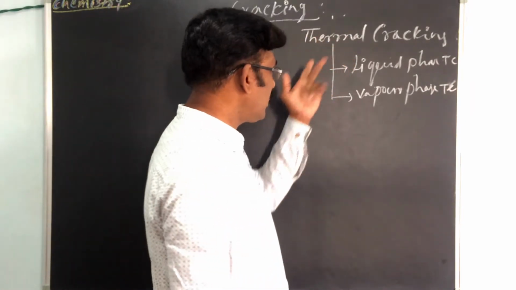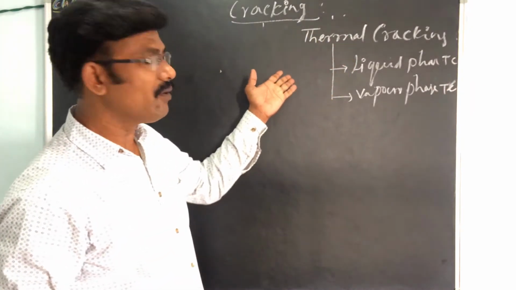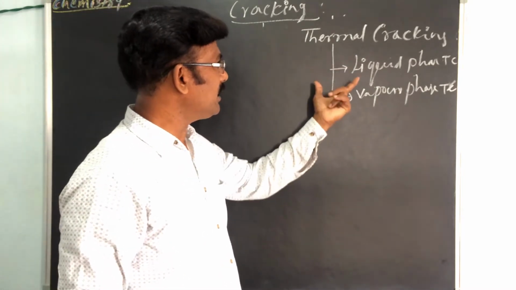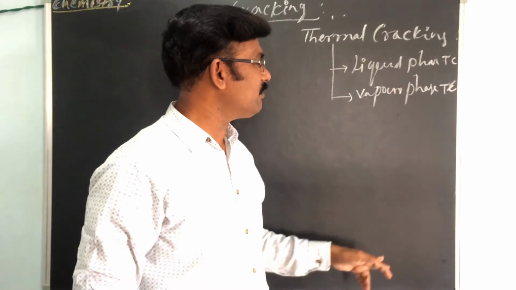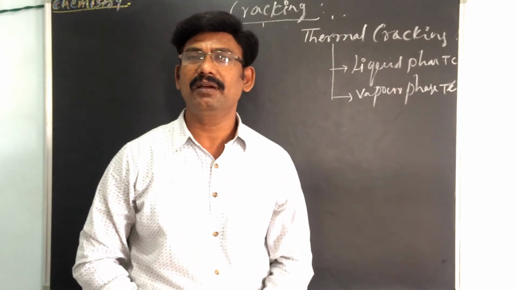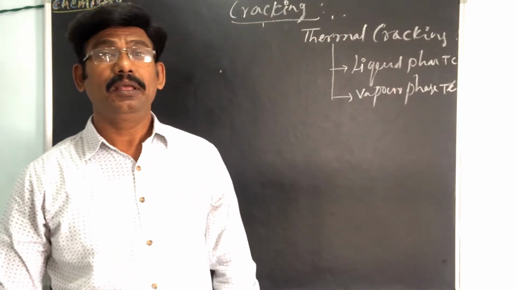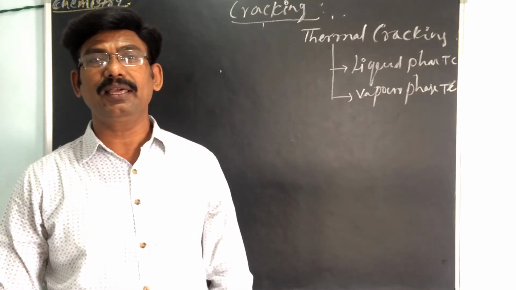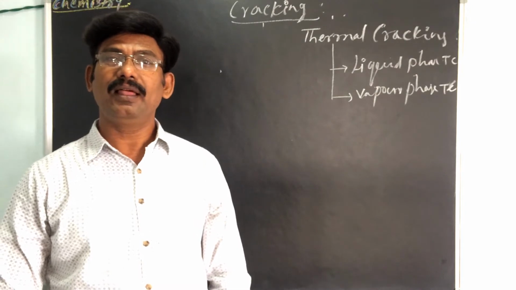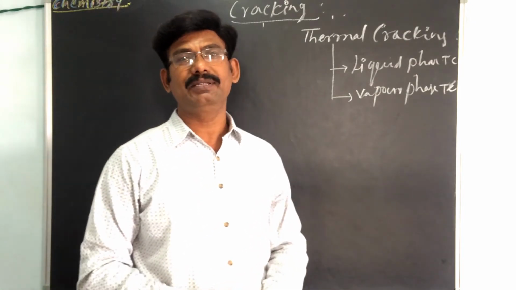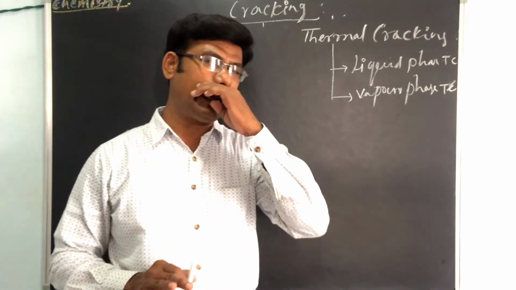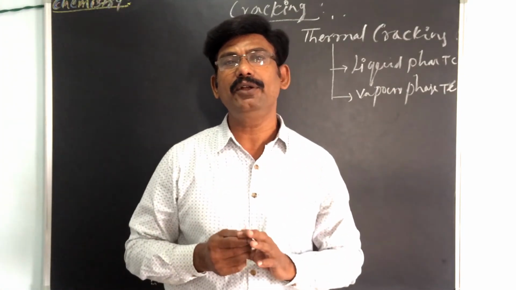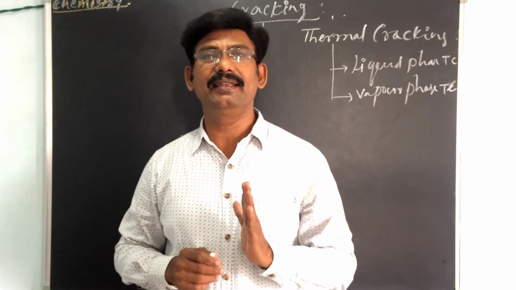Cracking is divided into thermal cracking and catalytic cracking. Thermal cracking is again divided into liquid phase thermal cracking and vapor phase thermal cracking. What is the difference between them? Liquid phase cracking takes place at 475 to 530 degrees centigrade.